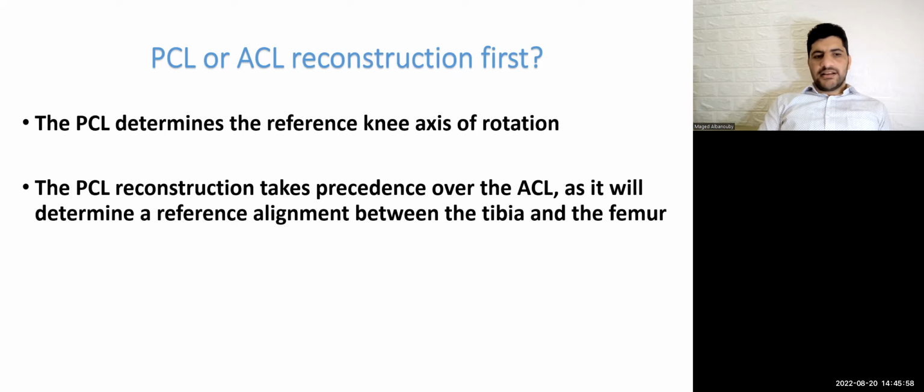The answer is BCL reconstruction first, because BCL determines the reference knee axis of rotation. So BCL is taking priority over ACL because it determines the reference alignment between tibia and femur.